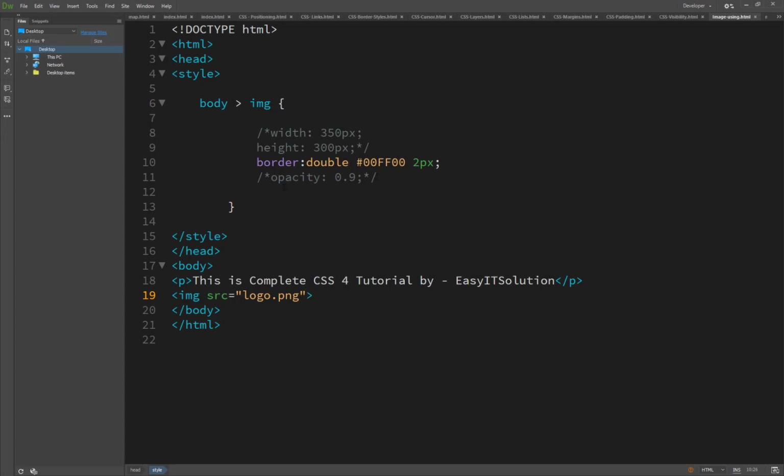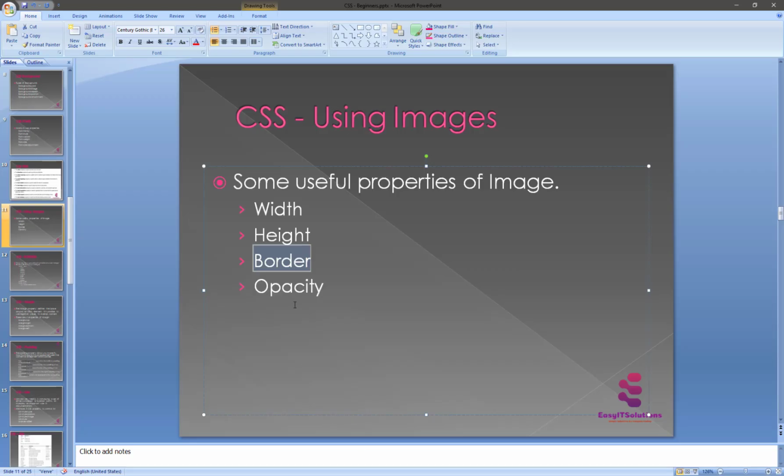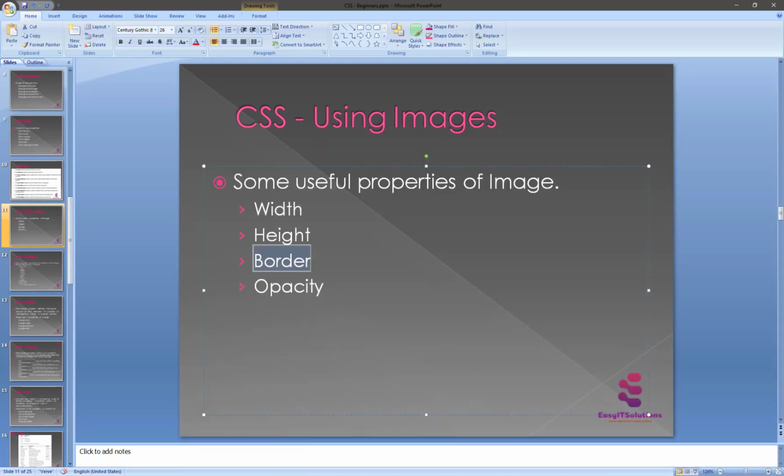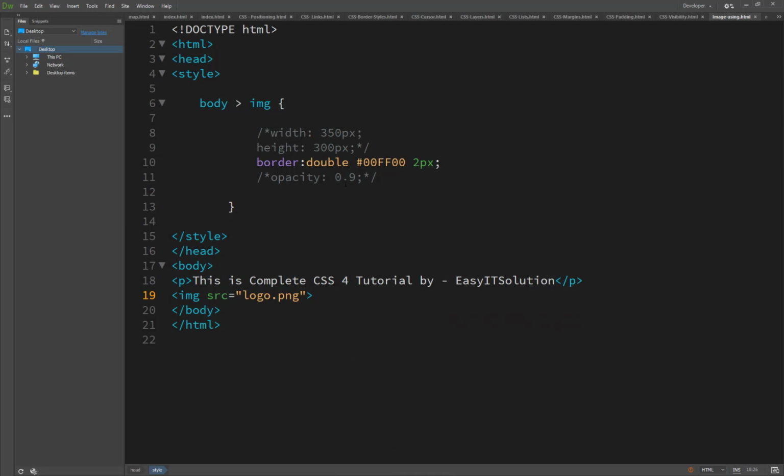Now it's really important: the opacity. What is opacity? Opacity is used to set the transparency of an image. Let me uncomment this to show you the result.